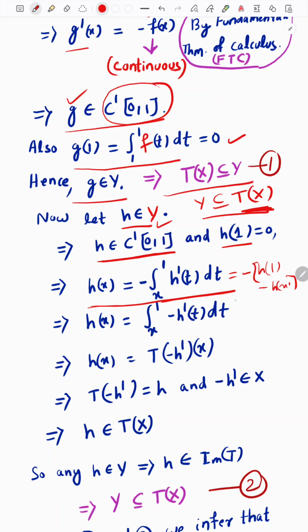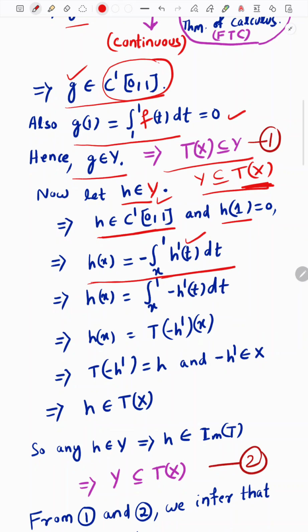Here there is a bracket, so if you open it, you will get h of x. So this can be written, since h is differentiable, with the derivative coming in. And then in the next step we put the minus sign inside.